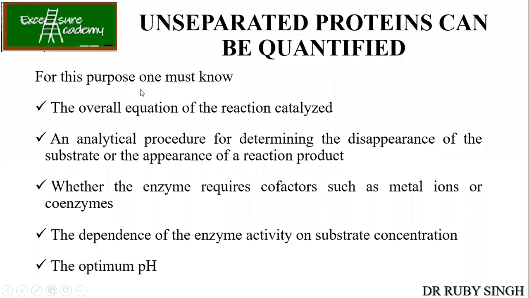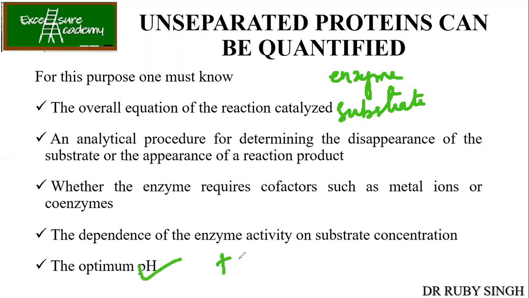One must know the overall equation of the reaction catalyzed. You need to know what kind of enzyme it is, what substrate will be there, and how it will be carried out, including the optimum pH, the optimum temperature, the buffer, etc.